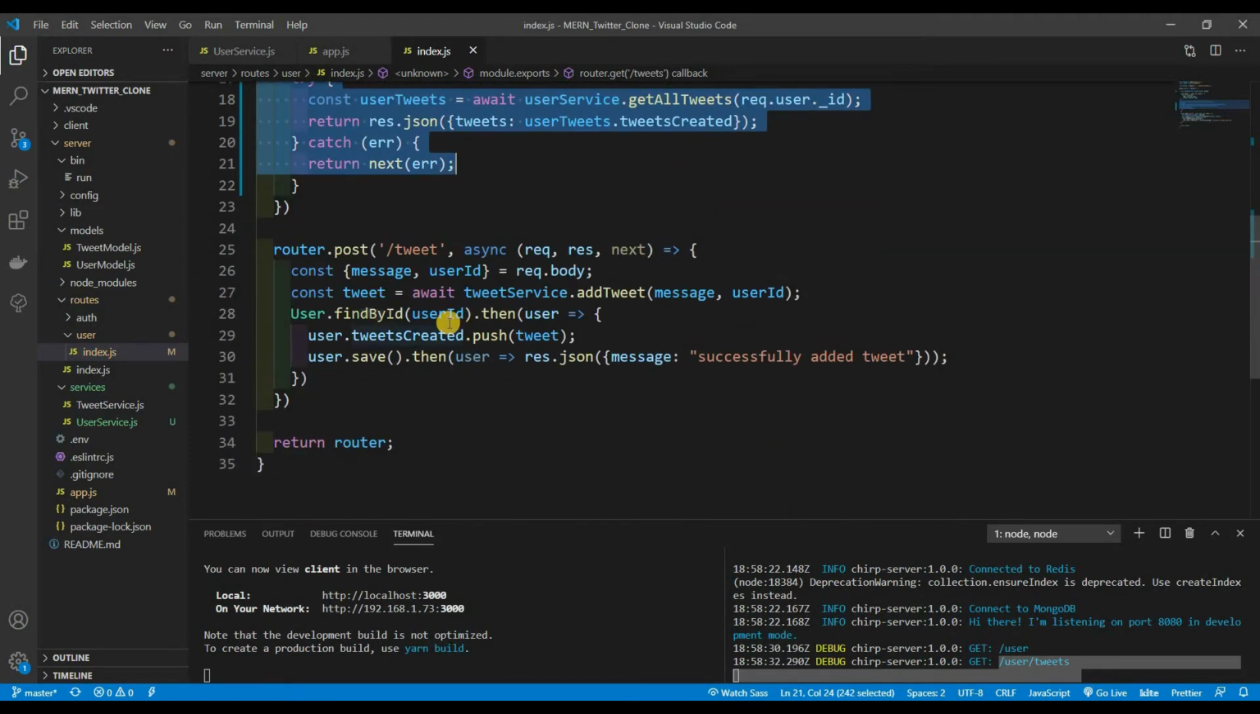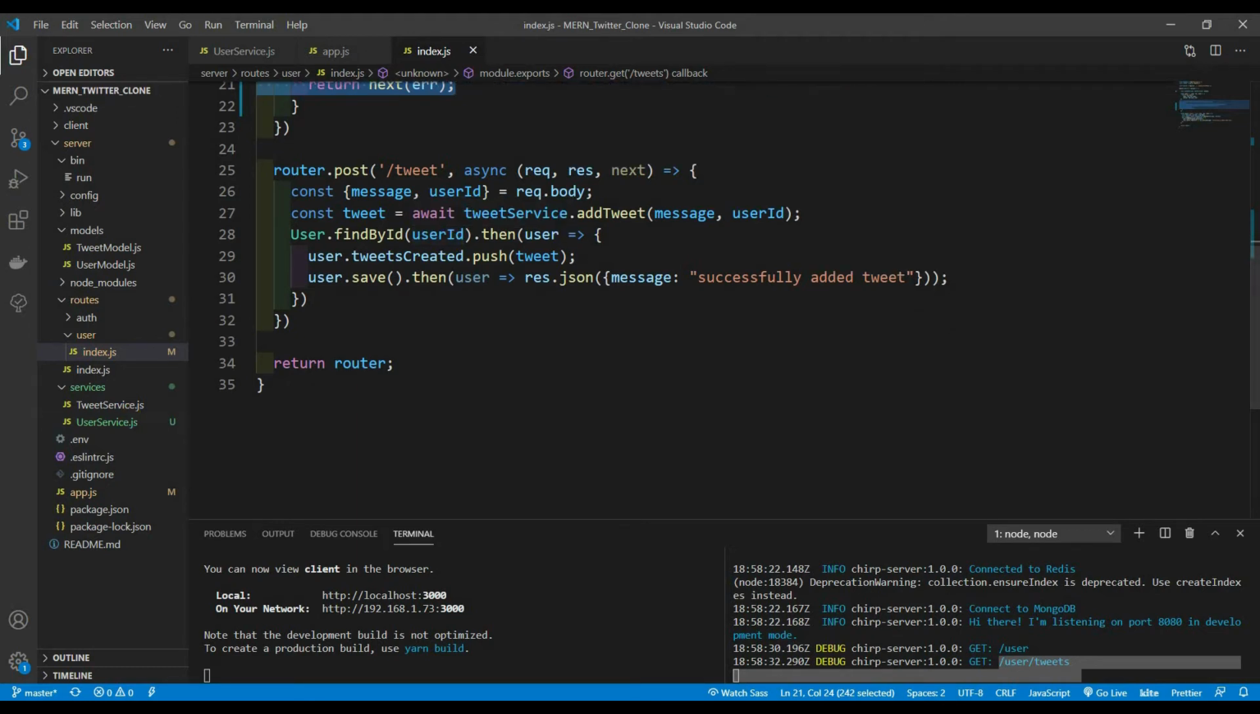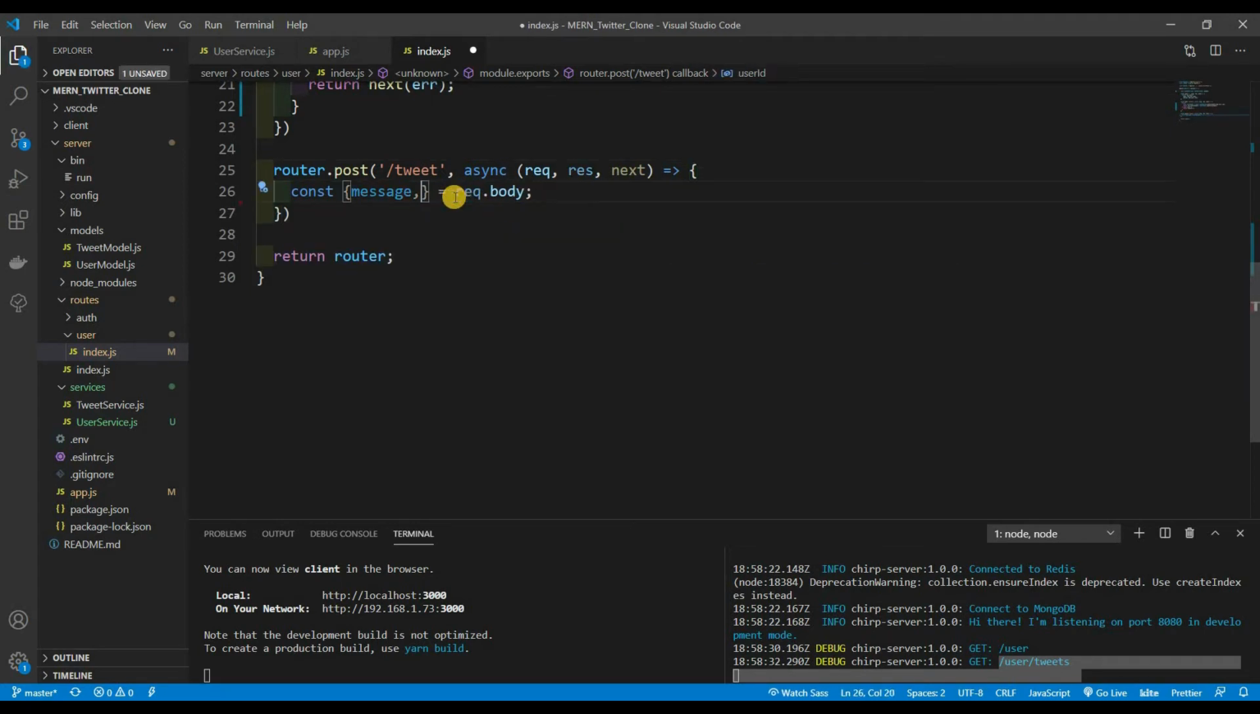All right. Now let's go to the tweet, when a user actually posts a tweet, right? So let me get rid of everything except for the message. And we're not going to use the user ID no more.